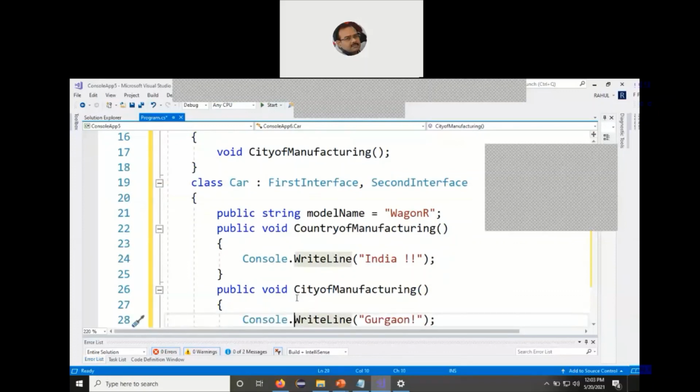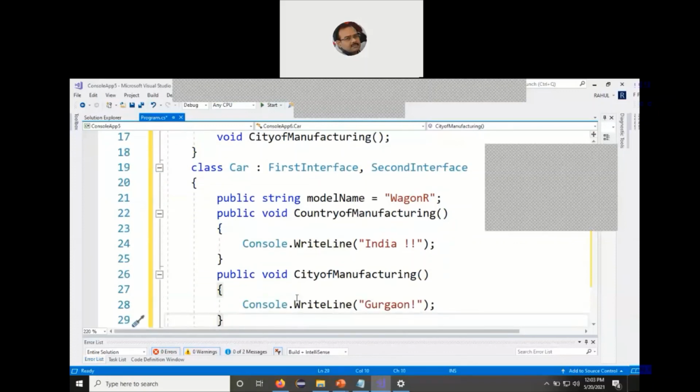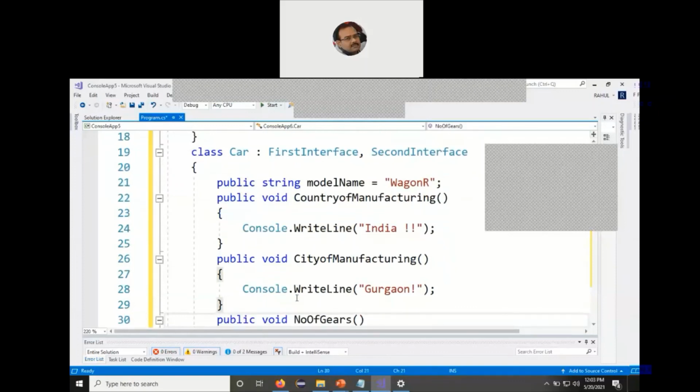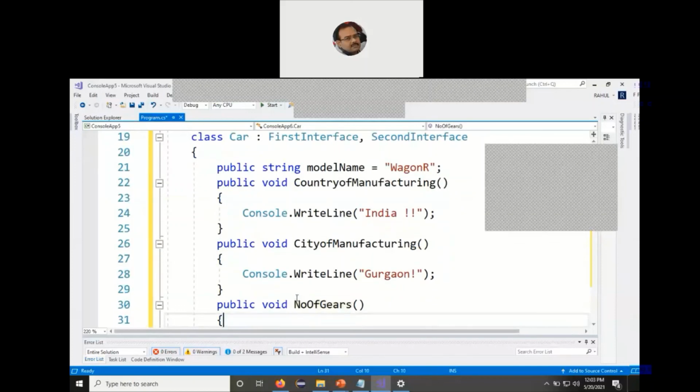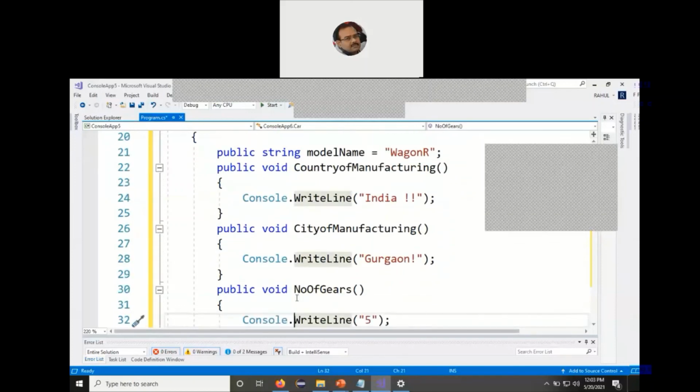We write a small line of code in each of these functions, the country of manufacturing and the city of manufacturing. The class also contains its own concrete function called number of gears, say 5. So what is the structure of this class?